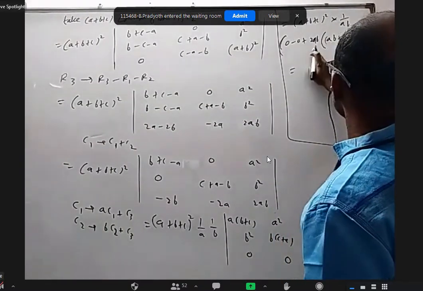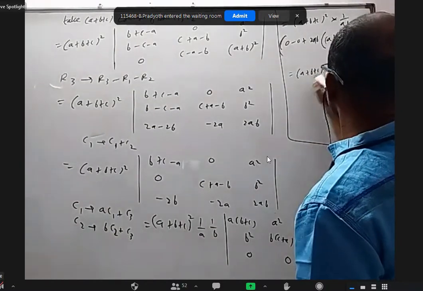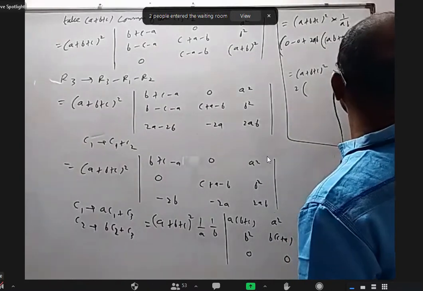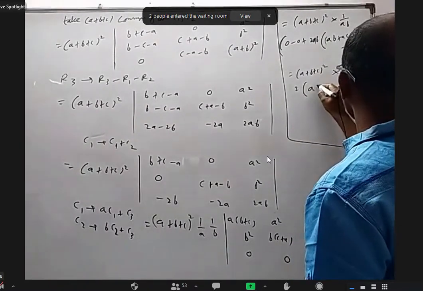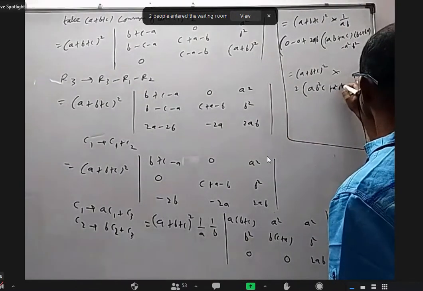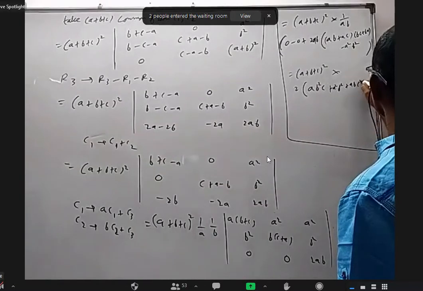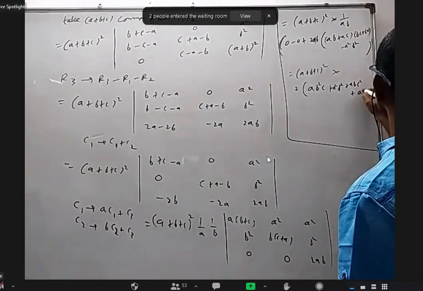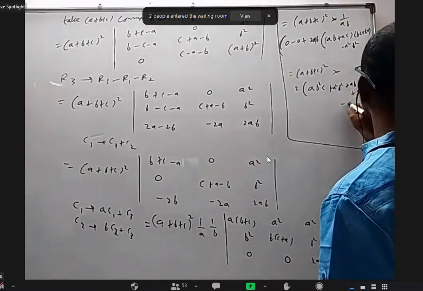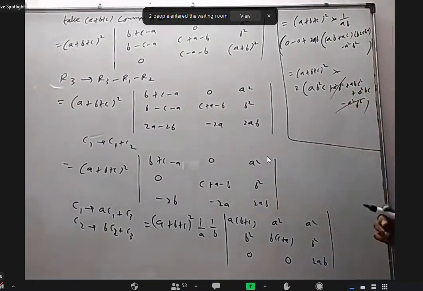This ab and this ab will cancel. I will be left with a plus b plus c whole square into 2 into this one. If I expand, a b square c, a square b square, and a b c square and a square b c minus a square b square. This will get cancelled.